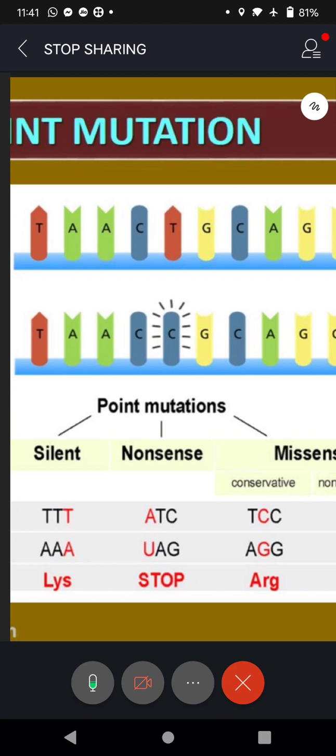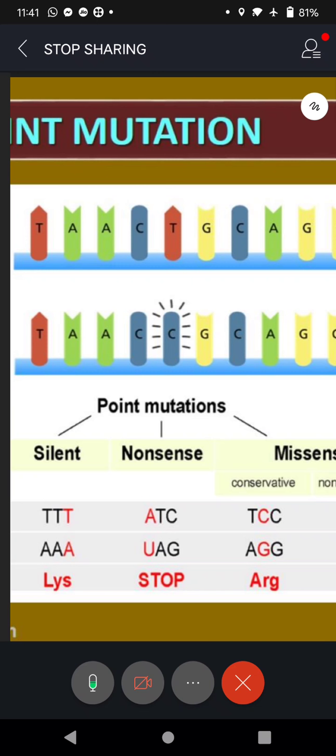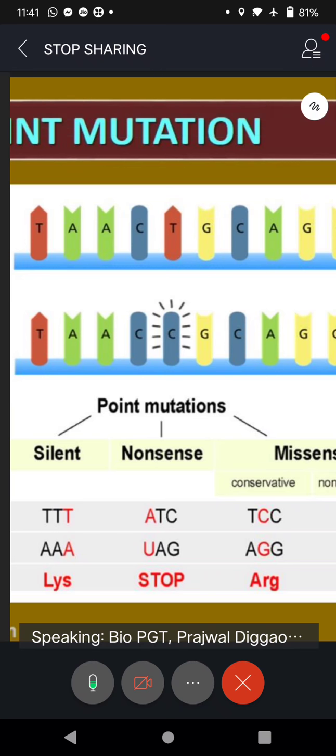And you know the pairing: adenine and thymine will pair, guanine and cytosine will pair. This is the base pairing rule. Always adenine pairs with thymine and vice versa, AT or TA, and guanine always pairs with cytosine and vice versa, GC or CG.